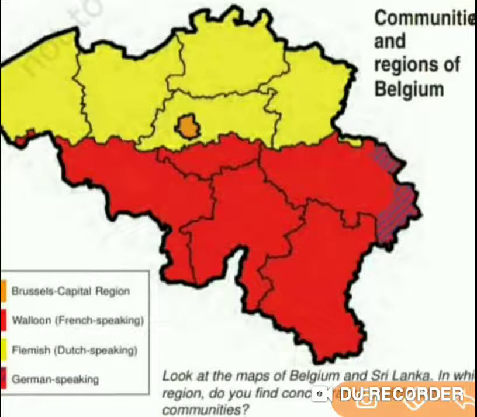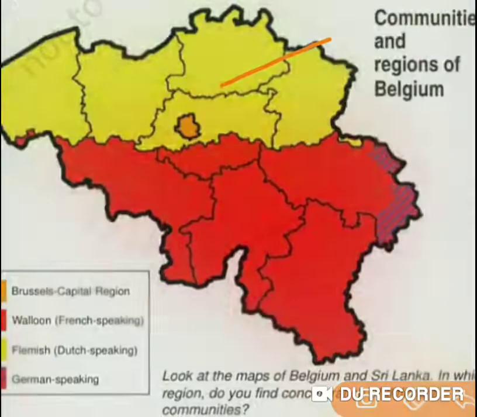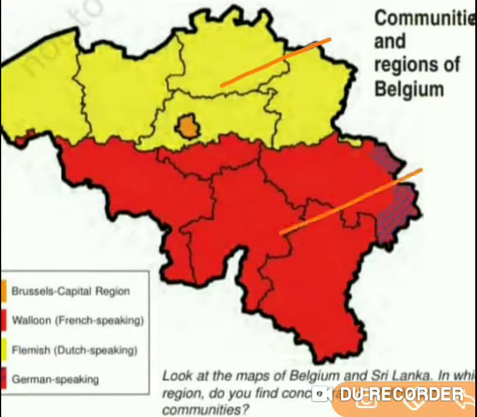The first region you can see is filled in yellow color, and the second region is filled in red color. These two colors, yellow and red, indicate the two different regions of Belgium. The whole area of the country is divided into two different regions.